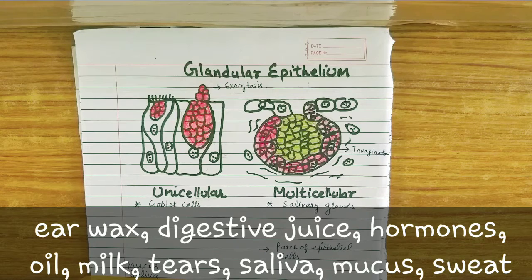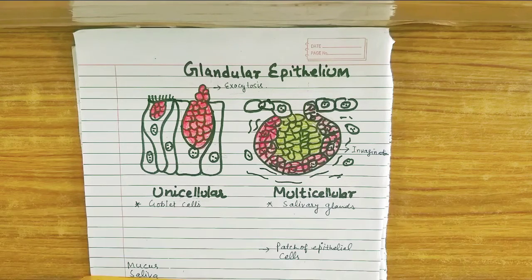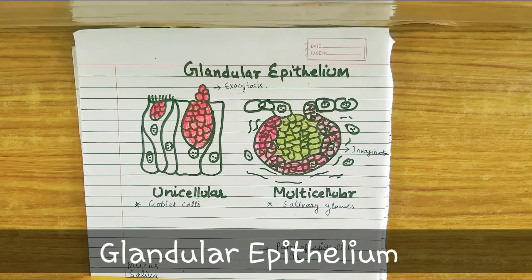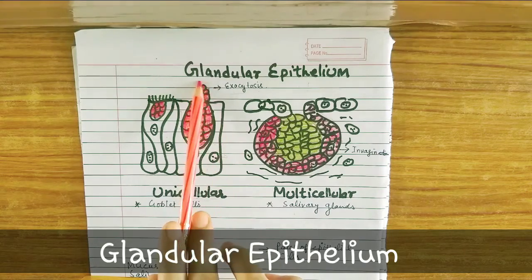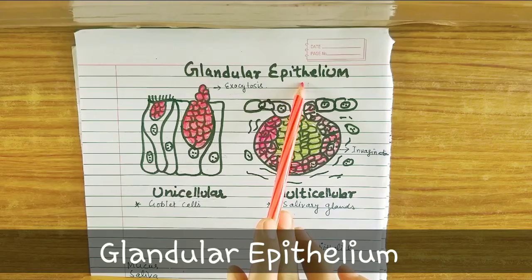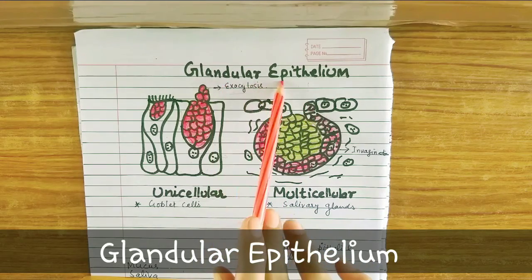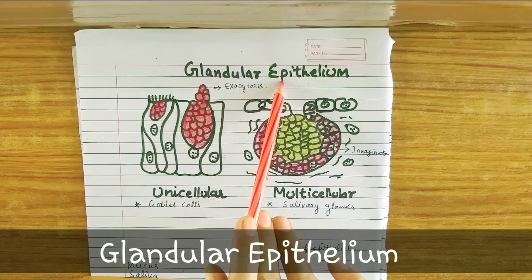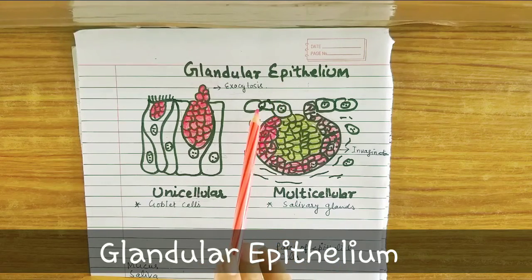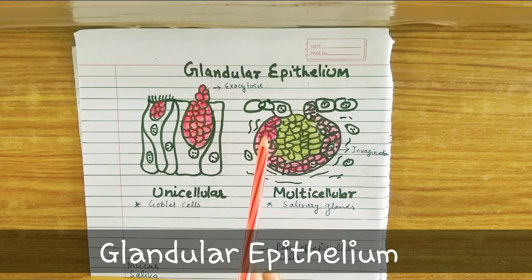Now, who is going to release these substances? These are released by a specific group of cells, and if these glandular cells or secretory cells are associated with epithelium, such type of epithelium is known as glandular epithelium. This means this glandular epithelium is involved in secretion of specific substances like mucus, saliva, sweat, earwax, oil, tear, milk, digestive enzymes, or the hormones.